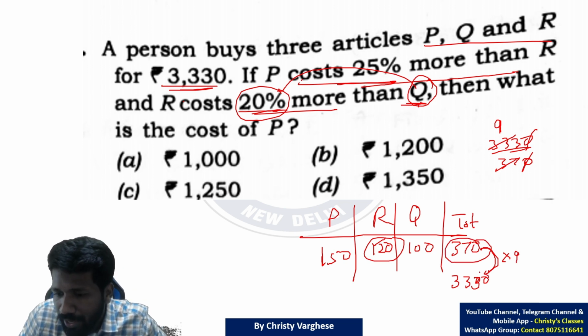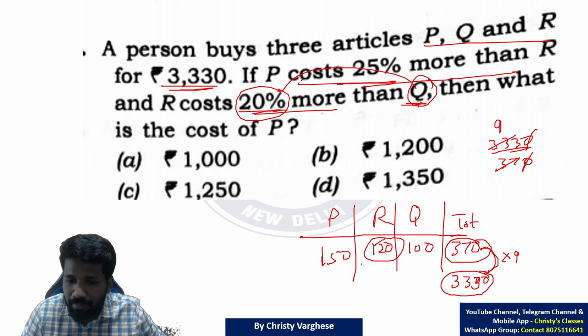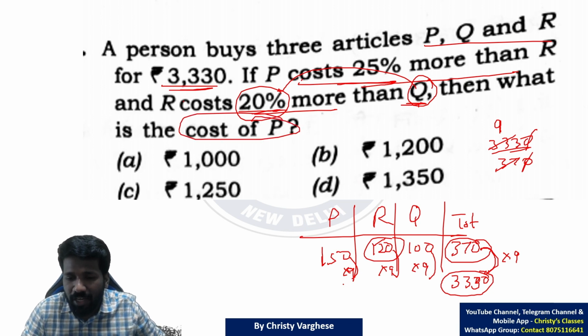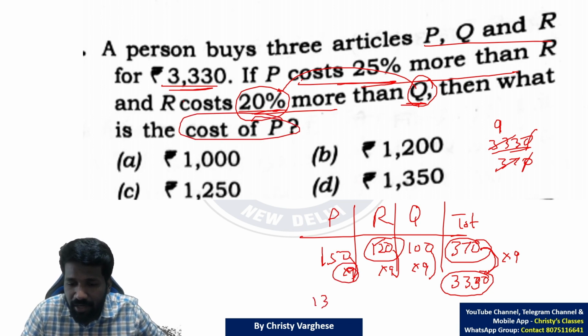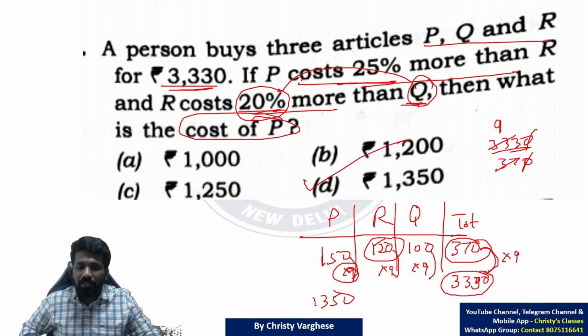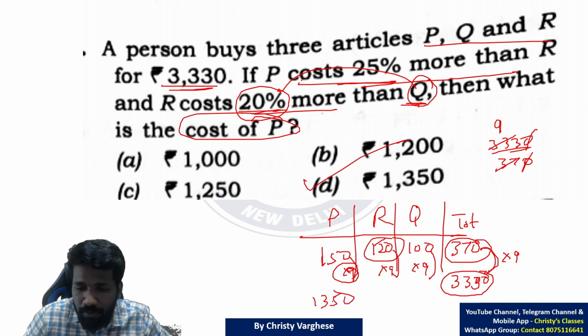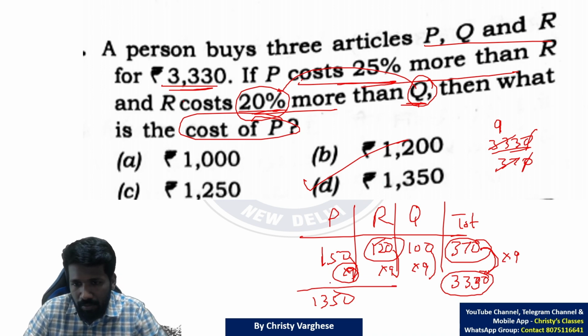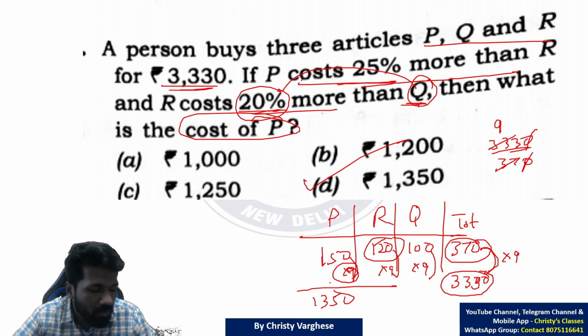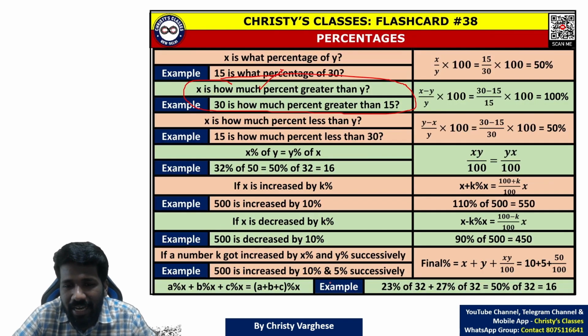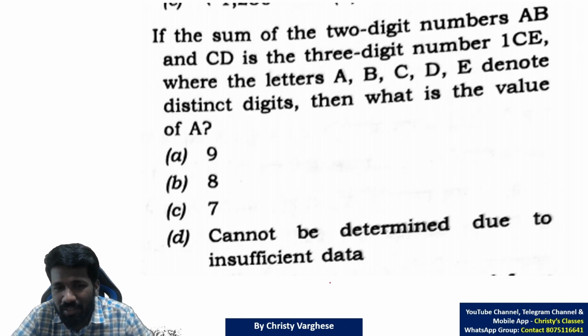What we got, 9 times will be the original value. That means what we assumed for Q, R and P, 9 times will be the original value of Q, R and P respectively. The question is only asking the cost of P. So 150 into 9 will be the answer. That is 1350, option D. This is how you can do the taking example method for these kinds of questions. Very easy if you do it this way. Direct method is also possible, but that is time consuming. Saving time in each question is very important. So try the next question, please.